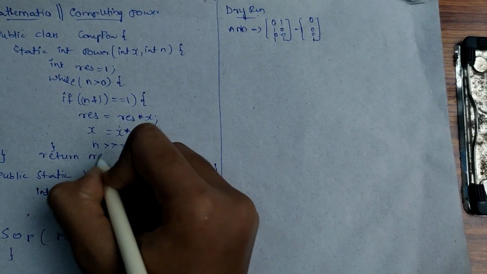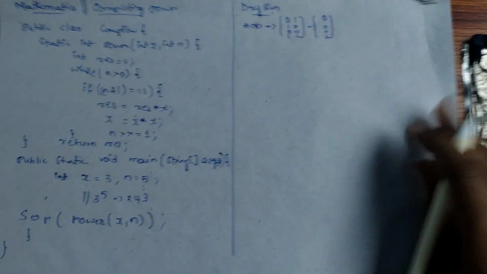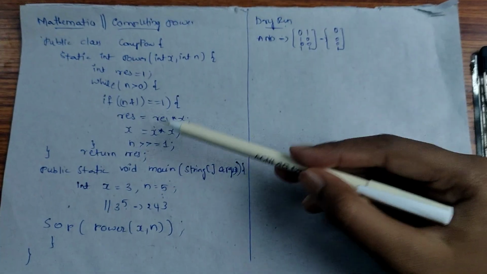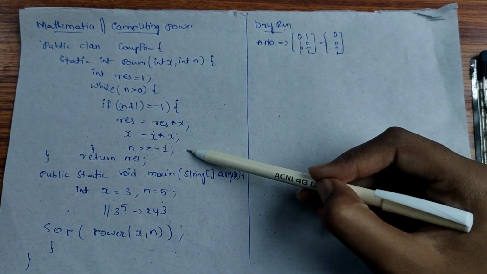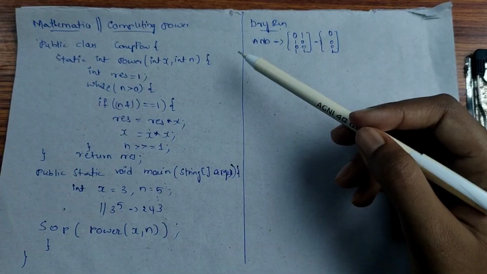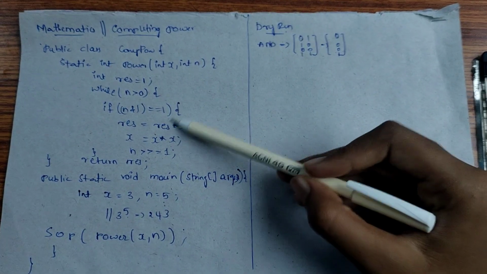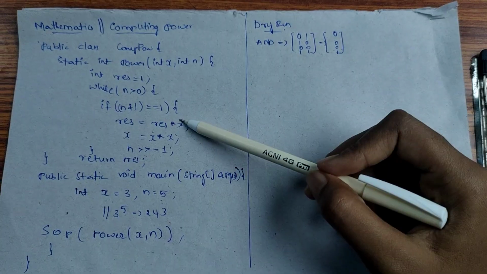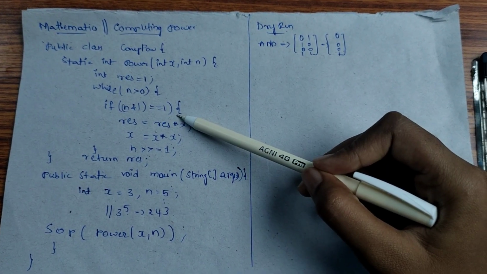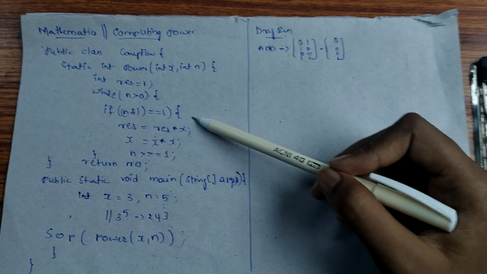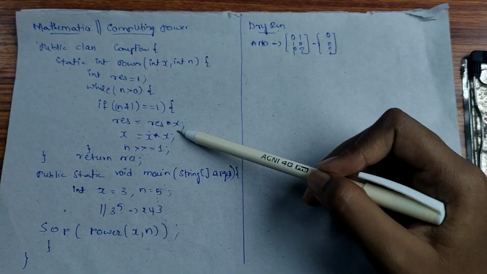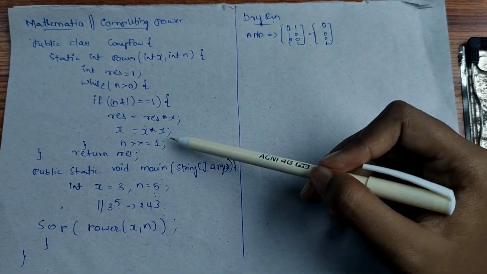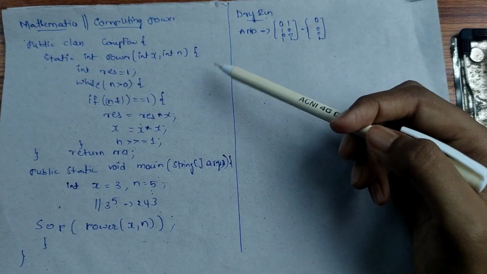Return result. Okay, first n should be greater than 0, and after that n AND 1 equal to 1 means it enters this block, or else it will not enter and it becomes false. So here n is greater than 0, I got n equal to 5, so it is greater than 0, then it will enter into this loop and it checks here whether n AND 1 is equal to 1 or not. Then after that it goes to result equal to result times x, and x equal to x times x, and n is shifted to the right by one value.